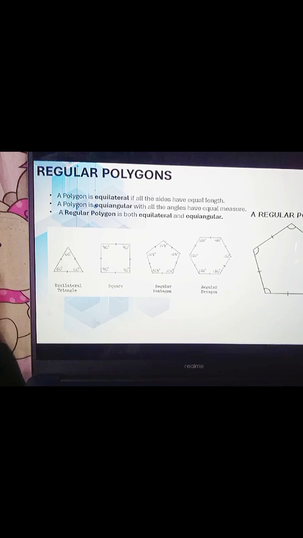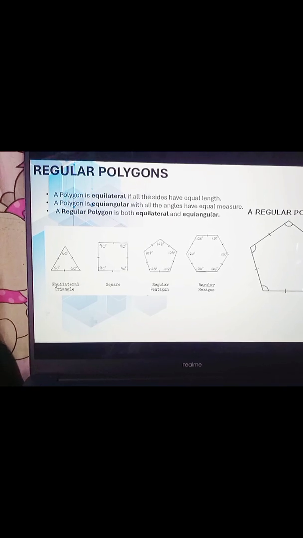So again, let's recall. We should remember that a polygon is a closed plane figure formed by 3 or more segments called sides. Each side intersects exactly one other side once, meeting at the endpoint.